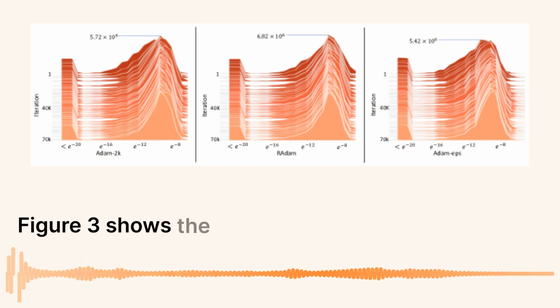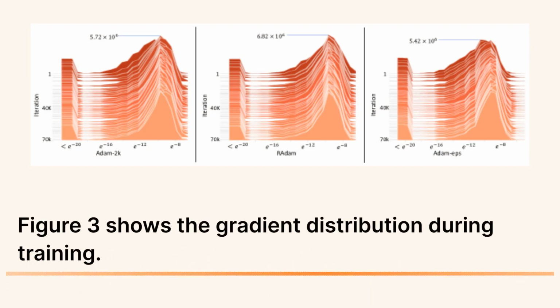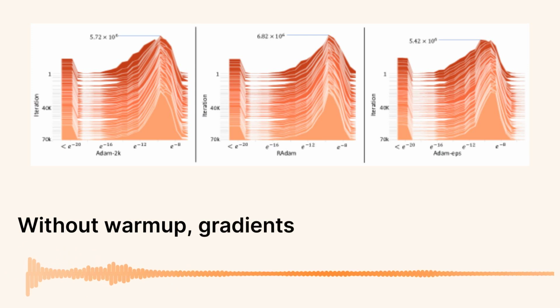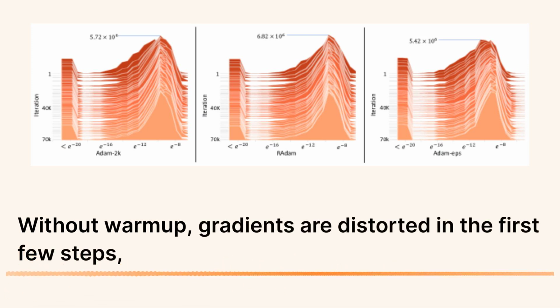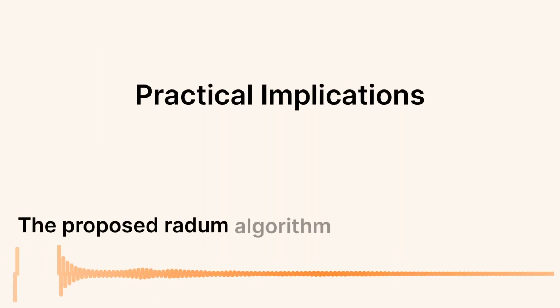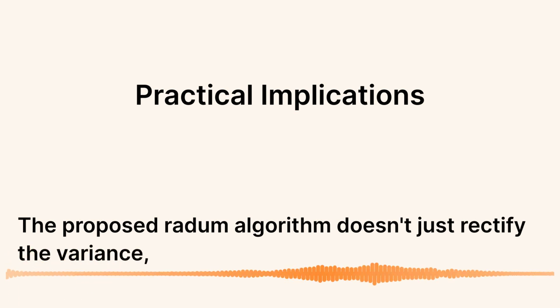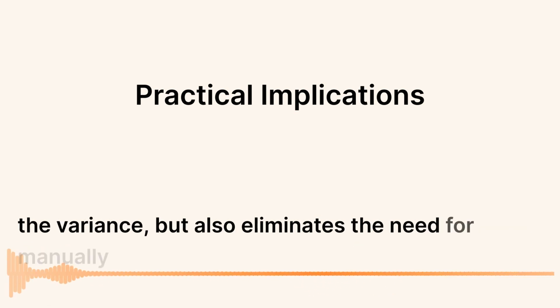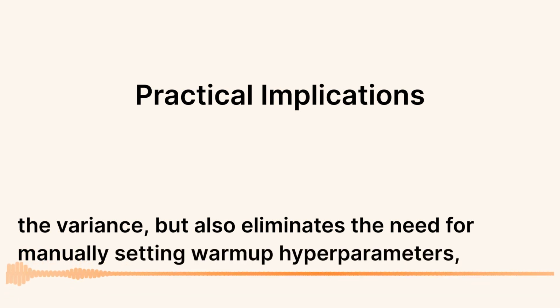Figure 3 shows the gradient distribution during training. Without warm-up, gradients are distorted in the first few steps, trapping the model in bad local optima. The proposed RAdam algorithm doesn't just rectify the variance, but also eliminates the need for manually setting warm-up hyperparameters, making